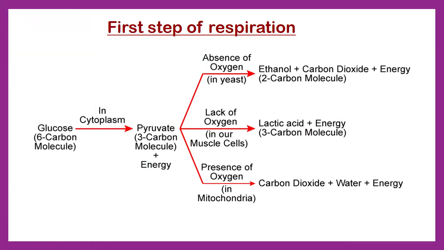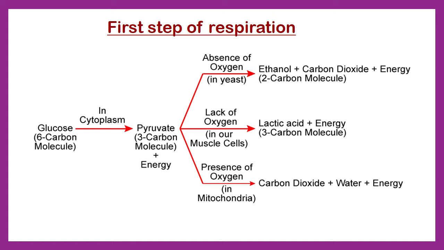First of all, the 6 carbon atom molecule, that is glucose molecule, breaks down to a 3 carbon atom molecule called pyruvate. And this takes place in the cytoplasm of the cell. Later, this pyruvate, in absence of oxygen, is converted to ethanol and carbon dioxide, and energy is released in this process.